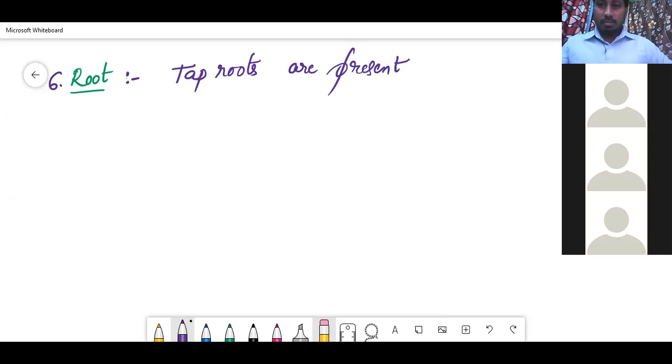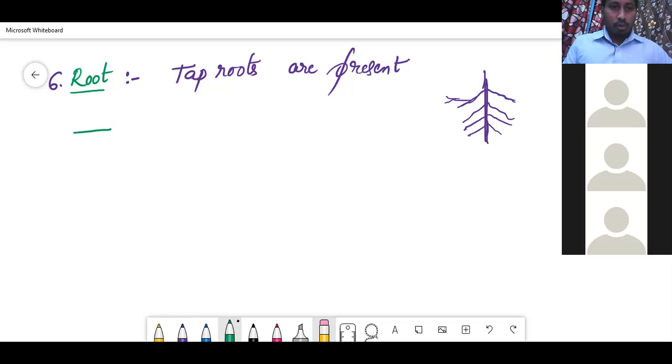This is called tap root: one primary root, and these are secondary roots, and the third one is tertiary root, like that. This is called tap root.